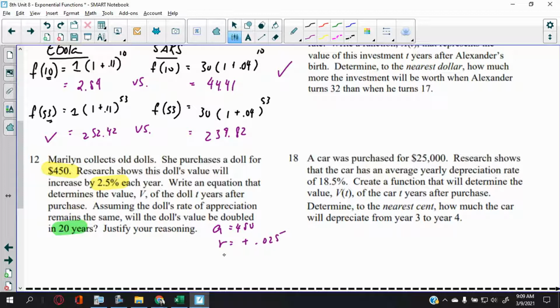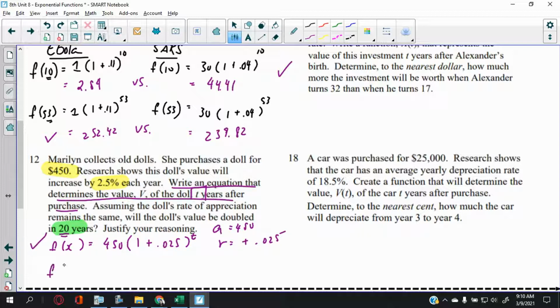Now, they didn't really specify the time. I just want to say that because look, this is in 20 years, but that also means you have to compare the rate to today. Now, first of all, they want you to write an equation for t years after the purchase. So that's the first thing you've got to keep your eye on, for t years. So what's the general equation, in other words? f of x is 450 times 1 plus 0.025 to the t years, like that. So that's your first answer, the general equation.